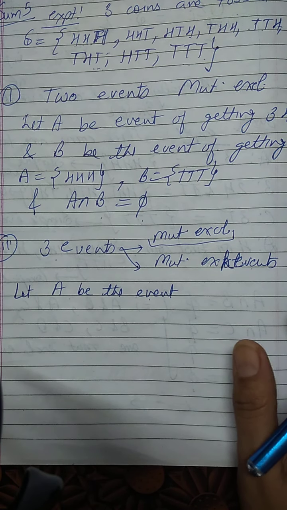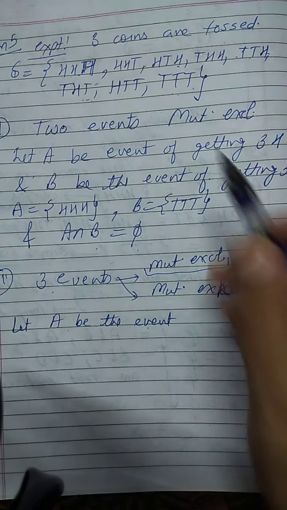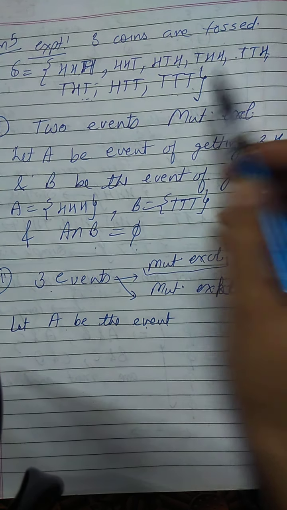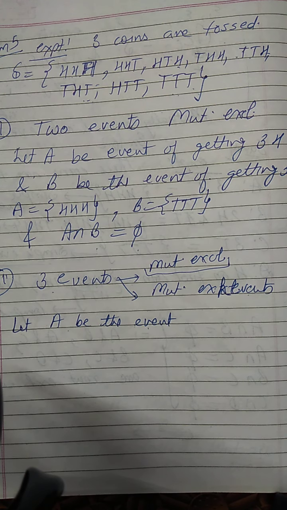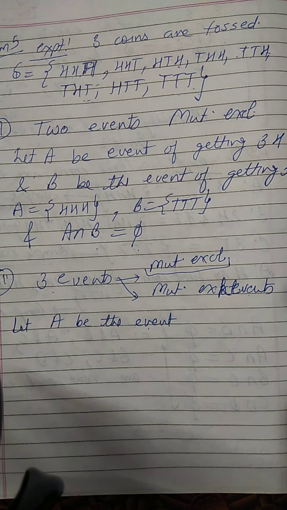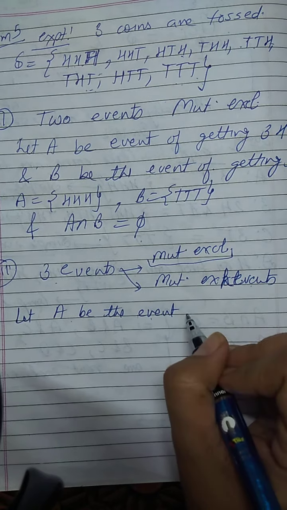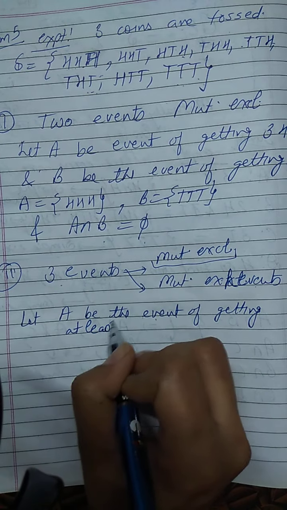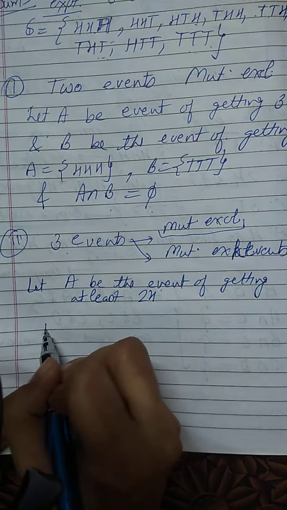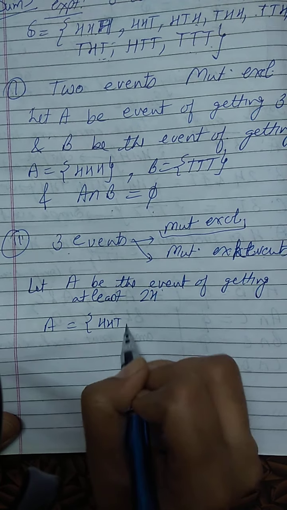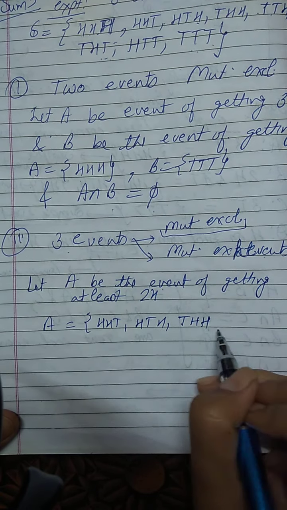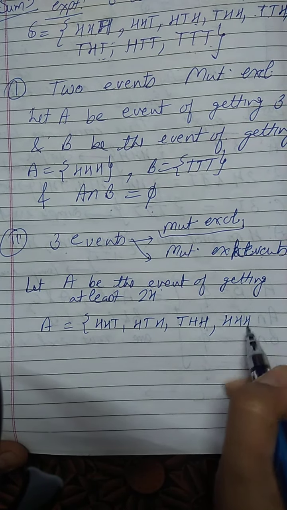So these things will come with practice only. From the sample space I can divide the sample space into three parts or four parts in such a way that when I take the union I am getting the complete sample space, but when I am taking the intersection, it should come empty, right? So if I define, let A be the event of getting at least two heads, right? So A event will have HHT, HTH, THH, two heads, and now more than two, that will be triple H.